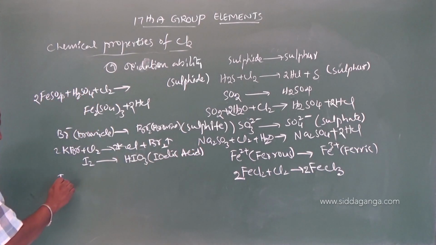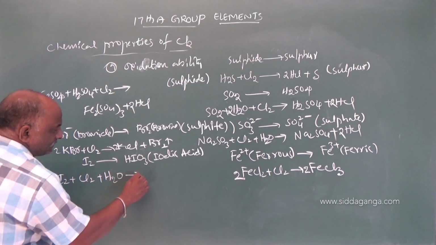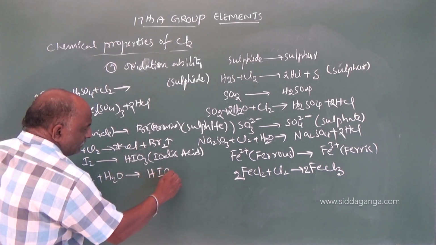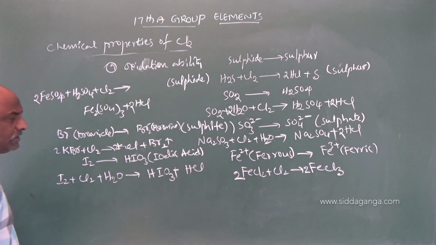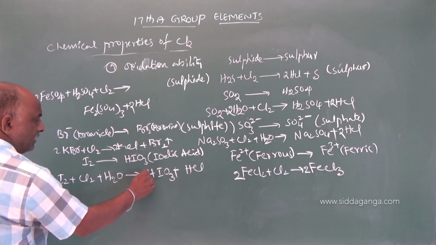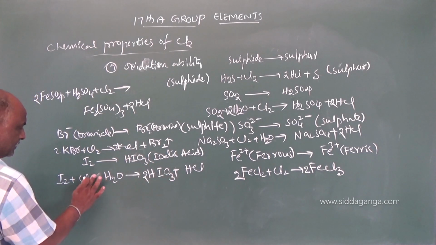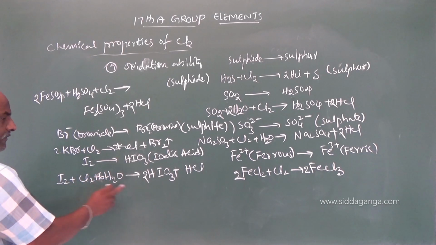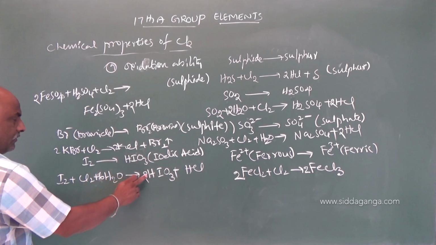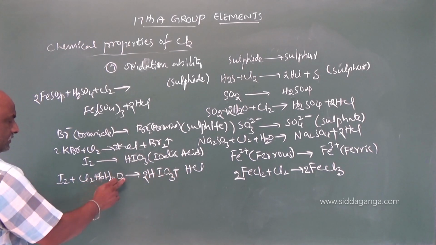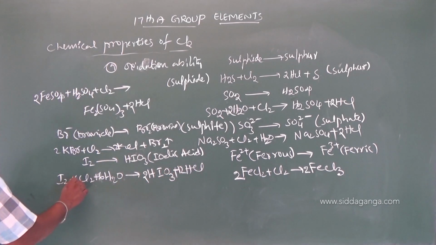See this reaction: I2 plus Cl2 plus H2O gives rise to HIO3 plus HCl. 2 HIO3, 2 threes are 6, so 6 H2O, 6 oxygens, 6 twos are 12, 12 Cl, and 6 Cl2.